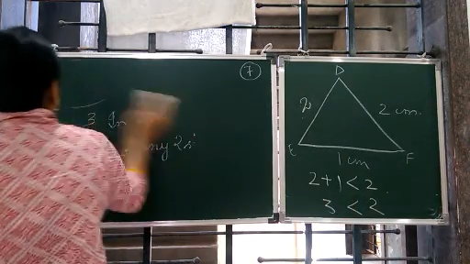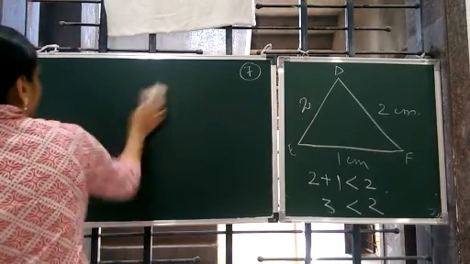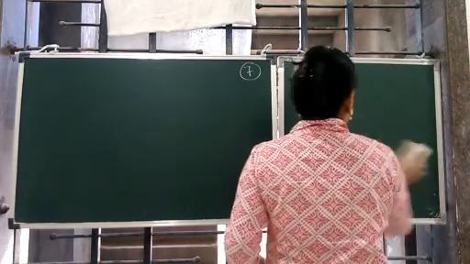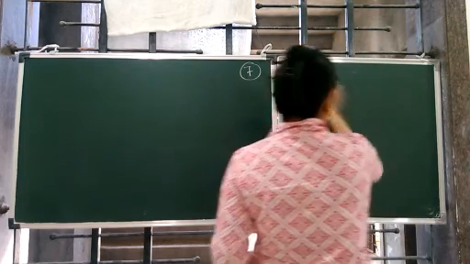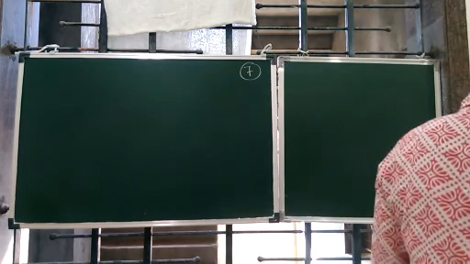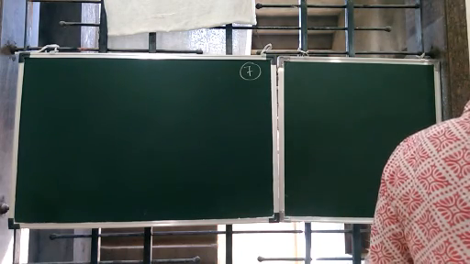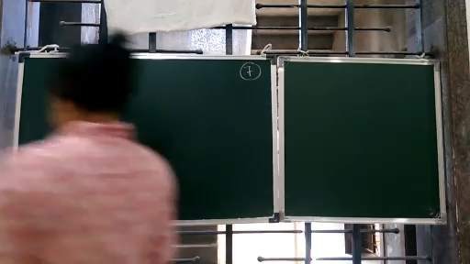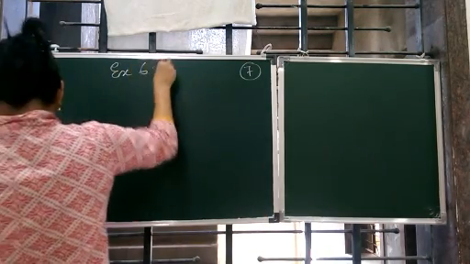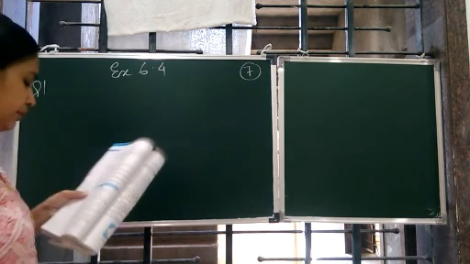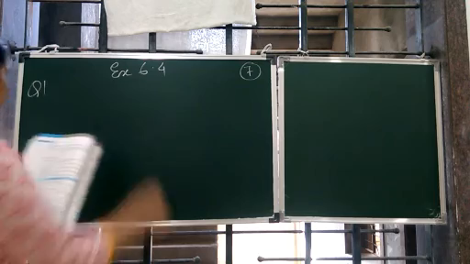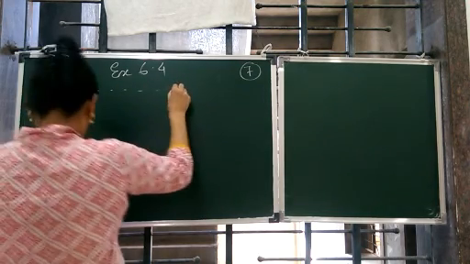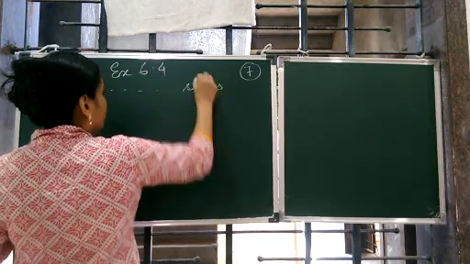Let's go ahead and continue. Exercise 6.4. Is it possible to have a triangle with the following sides?